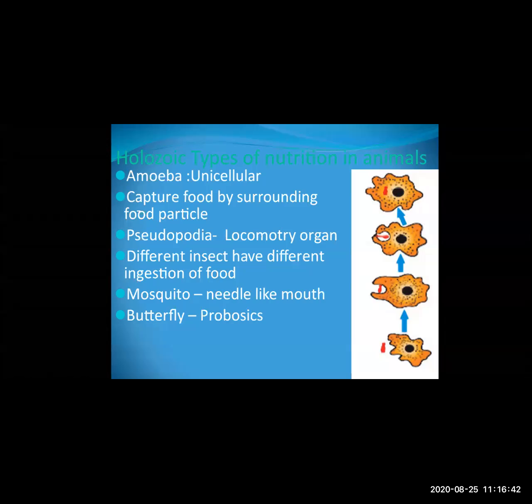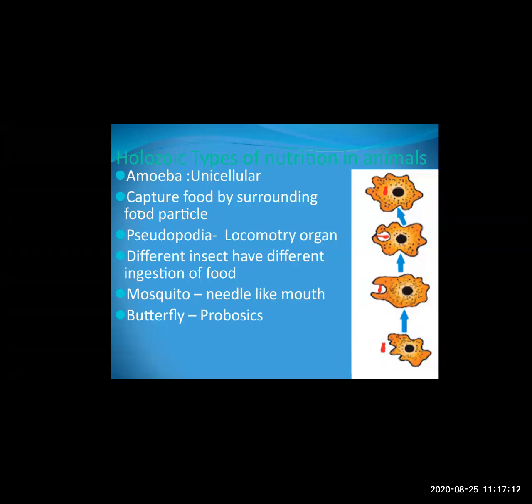Now you have seen the picture of amoeba. Those who have not observed the picture, you can see the amoeba in the figure. It is irregular in shape. It has a nucleus. It has pseudopodia. Now we will see about the nutrition taken by the amoeba. The capture of the food is by surrounding the food particle. If the amoeba sees any food particle in the surrounding, what does it do?